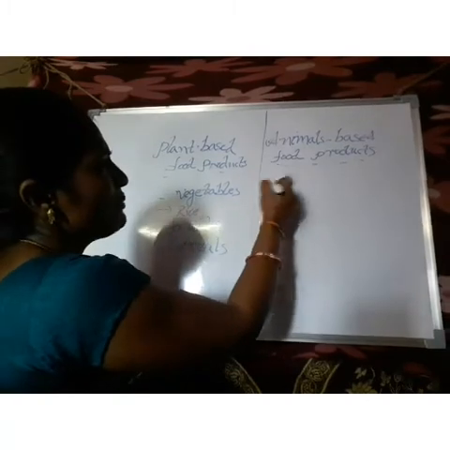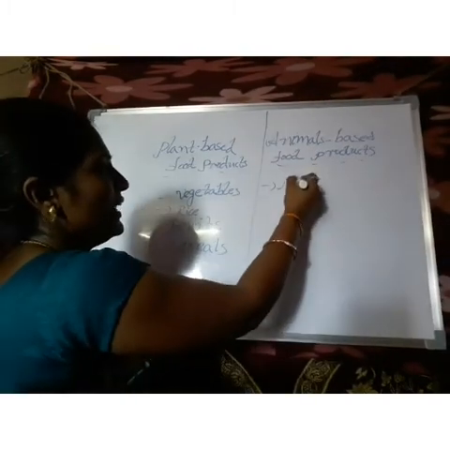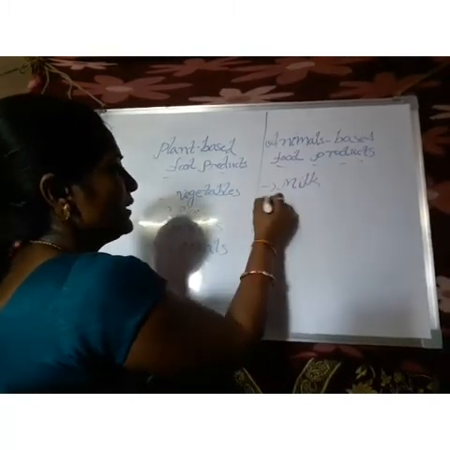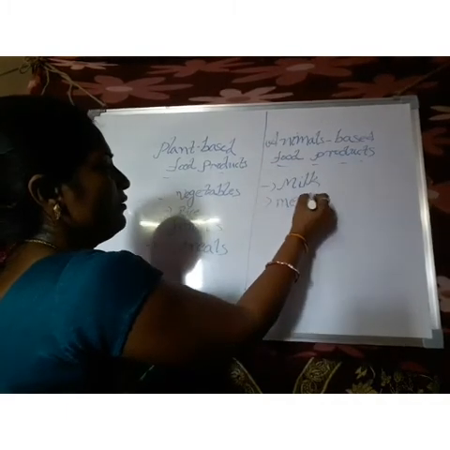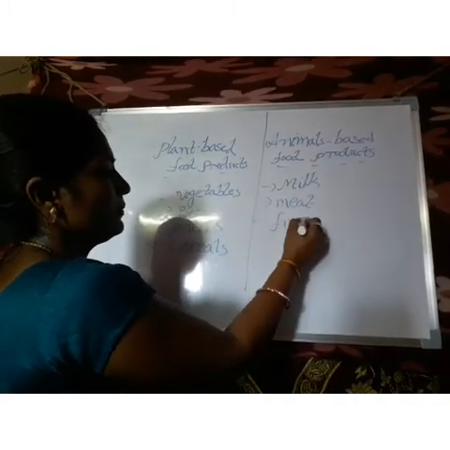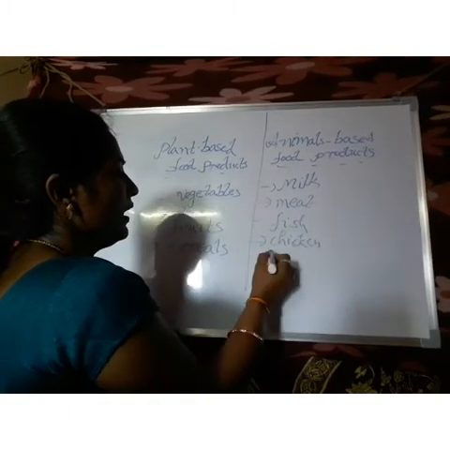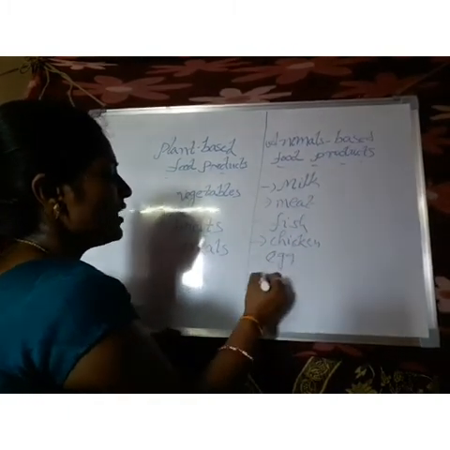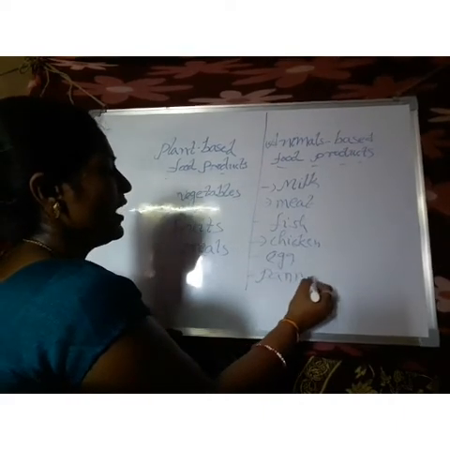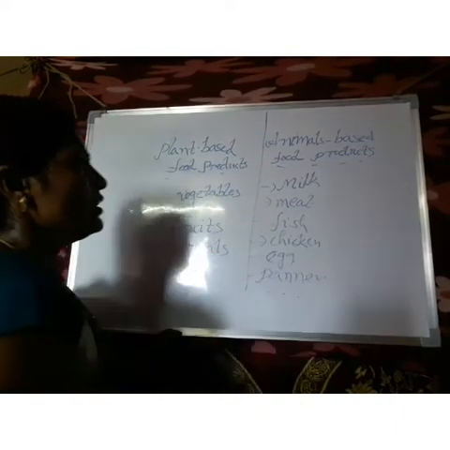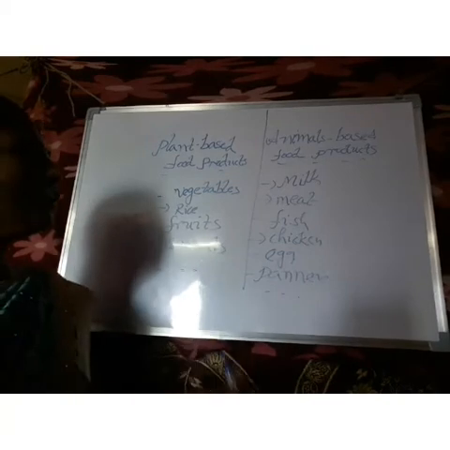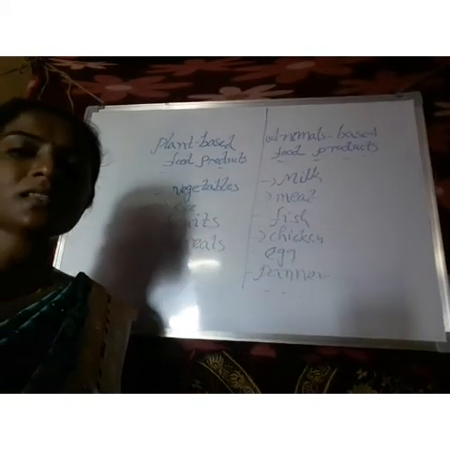And coming to animal-based food products: milk, meat, fish, chicken, egg, and also paneer, and some more. So you have to fill the table in your textbook with these examples.